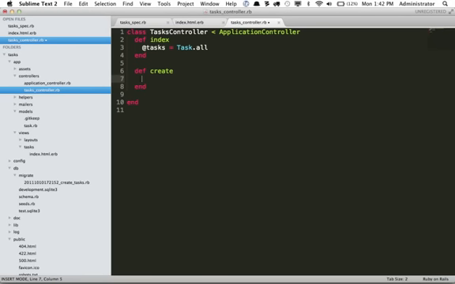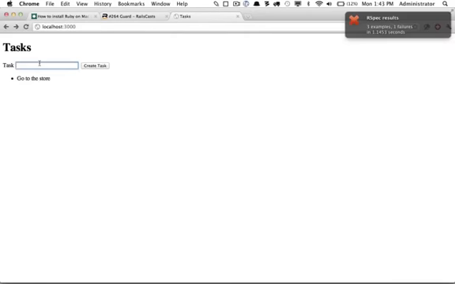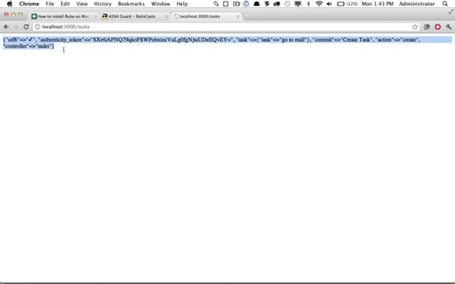So with Active Record, we can create a new row by running task.create, and we need to be able to pass it the contents of that form. So for now, why don't we render text, and I want to show you what's stored within params. If you're coming from a PHP world, this would be the same as get and post. So let's see what we have coming through. I'm going to write go to mall, create task. This is the hash, and it contains information about the task. It also specifies what the action is. It's create. The controller should be tasks.